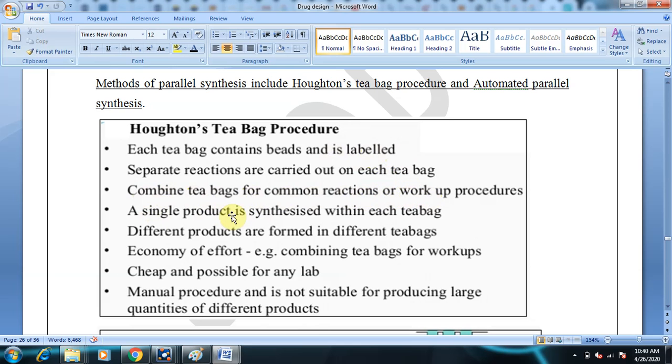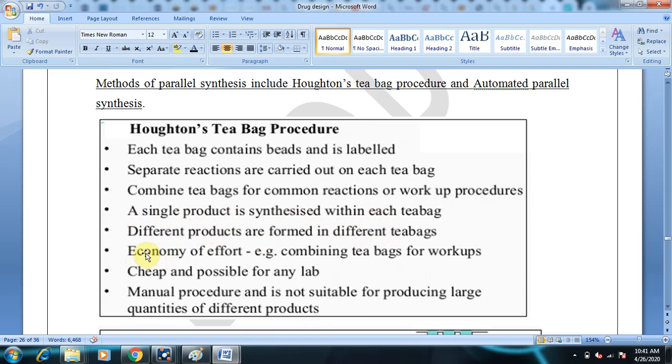If the reactions are common for different compounds, then they can be clubbed up. The workup procedure is whatever procedure follows the reaction after the synthesis of the product. So combine T-bags for common reactions or workup procedures. A single product is synthesized within each T-bag. That is the meaning of a single product being synthesized in a T-bag. Different products will obviously form in different T-bags.